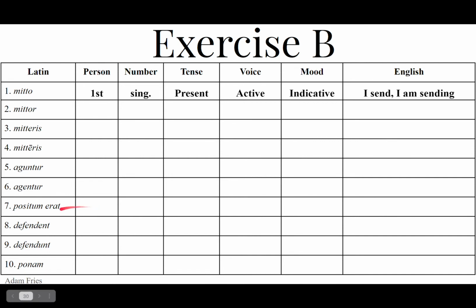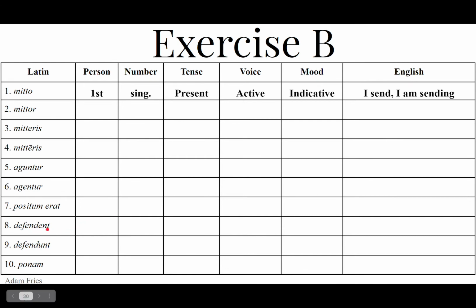Number 7, positum erat. Positum erat is third person singular. You can tell by the erat. And because it's a compound verb form, it's got the fourth principal part plus the helping verb erat. The imperfect of sum is the helping verb for the pluperfect passive indicative. The gender is neuter. It had been placed. It had been put.